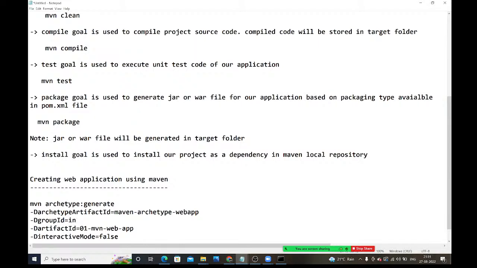Names we can give anyway, not a problem. Sample ID -d, artifact ID 01 Maven. Project name we have given it. The web app, fine. Next here.